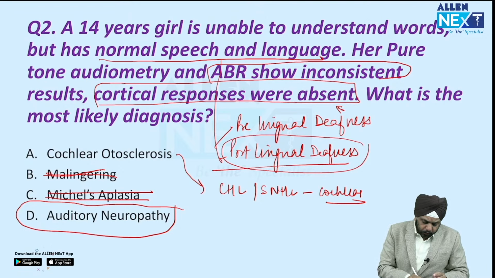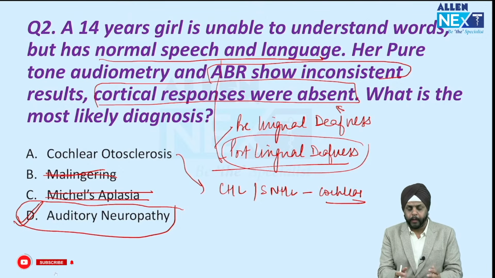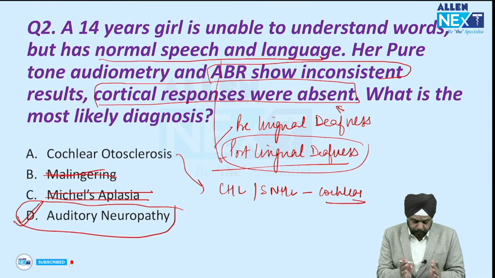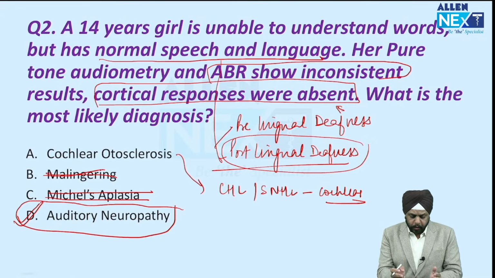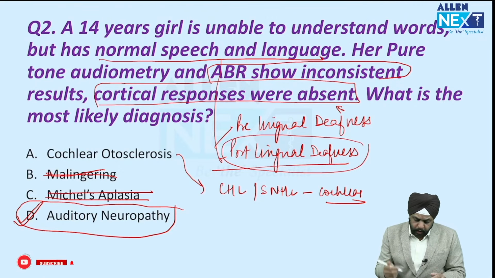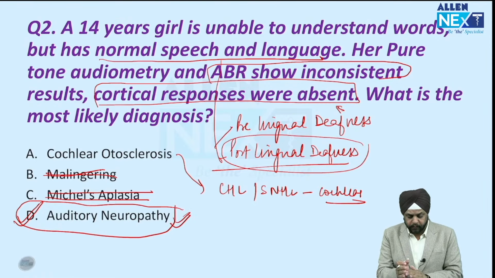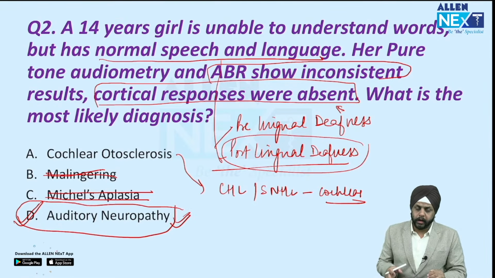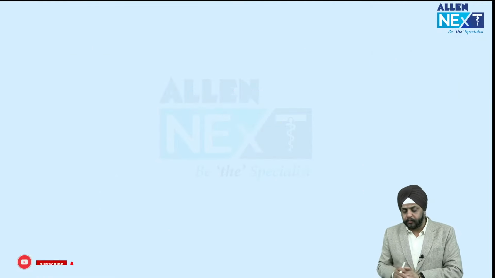The right answer to this question is auditory neuropathy. I was having a discussion and some people were saying, no, it should be cochlear otosclerosis. But in cochlear otosclerosis, what I believe is that the cortical responses will not be absent, number one. And number two, auditory neuropathy can be both congenital as well as acquired. So the answer to this question is, in my opinion, auditory neuropathy. Right? So that was a very interesting question.